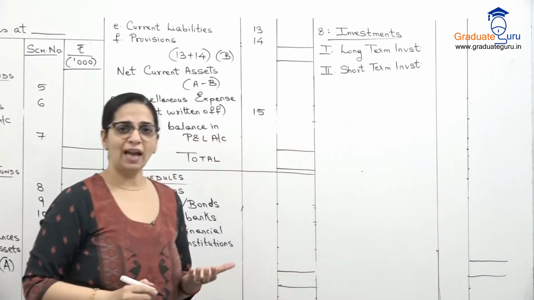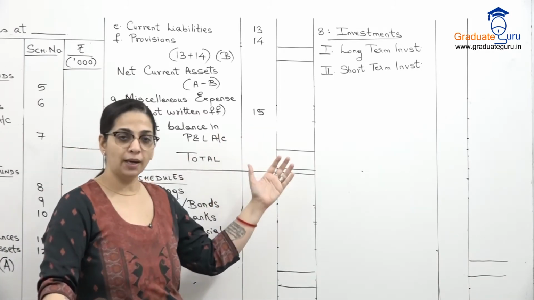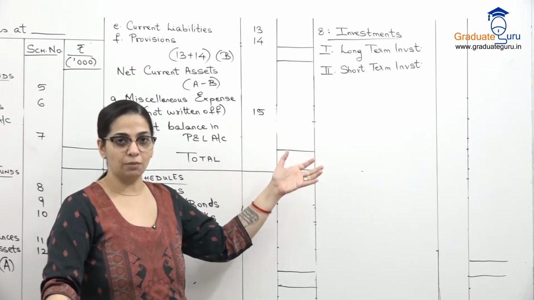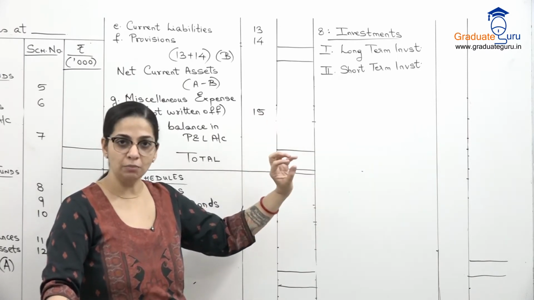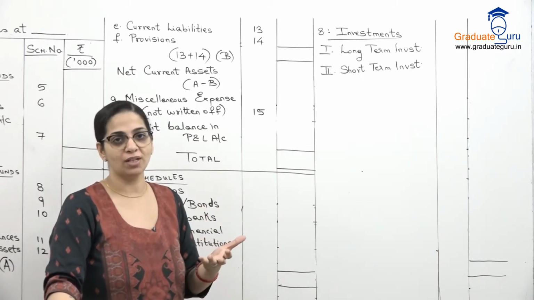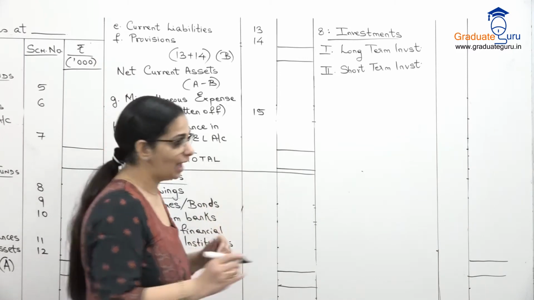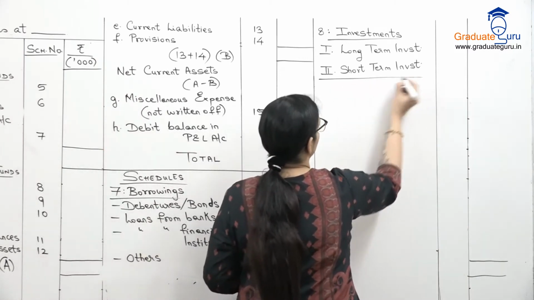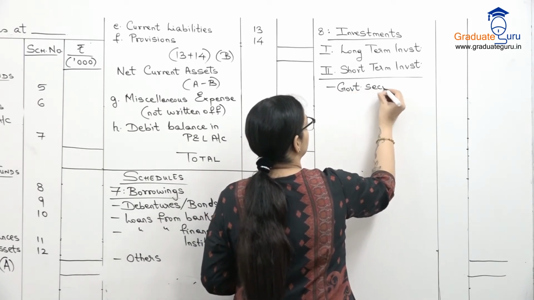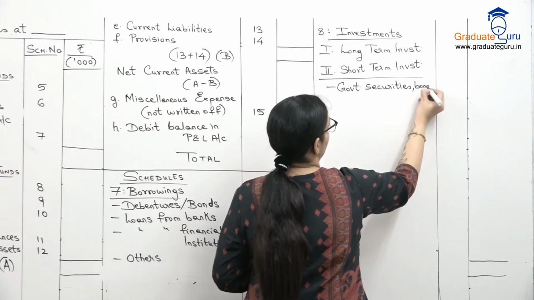But for both the categories we have to show a breakup. So long term में एक अलग breakup आएगा, short term में अलग breakup आएगा. The headings are the same. So I am going to write it only one time. If your sum is silent, you will assume that they are long term investments, and we will always write it in long term only. So we will have government securities, bonds, etc.